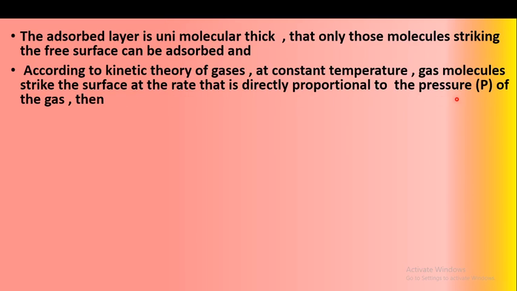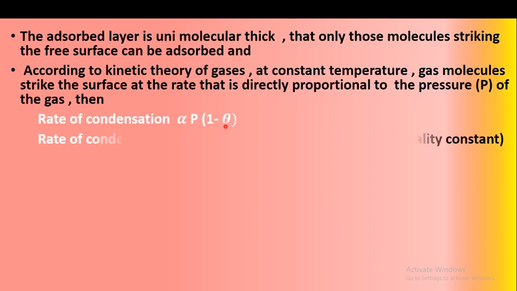As the pressure of the gas increases, the number of gas molecules colliding with the surface of the solid increases. We can write this as an equation: rate of condensation is proportional to P into 1 minus theta, and the rate of condensation can also be written as K1 into P into 1 minus theta. This is equation 1.